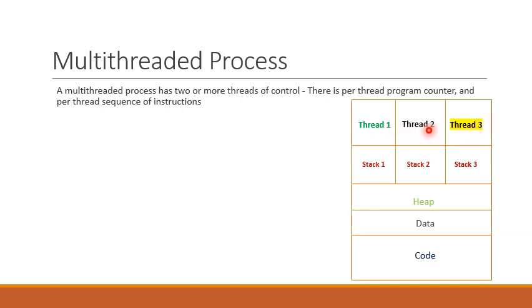The presence of these three threads indicates that there are three different sets of instructions that can be executed independently, and each of these sets shares the heap, data and code section. However, these sets have an associated stack. Thread 1 has stack 1, likewise thread 2 has corresponding stack 2, and finally thread 3 has corresponding stack 3.